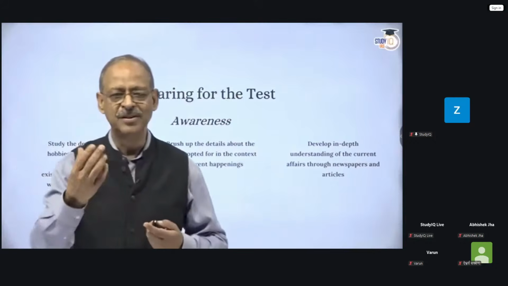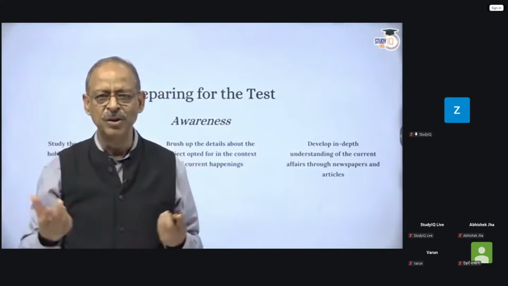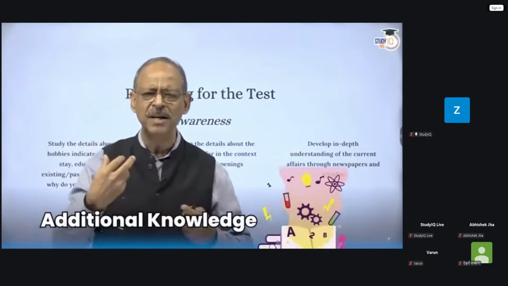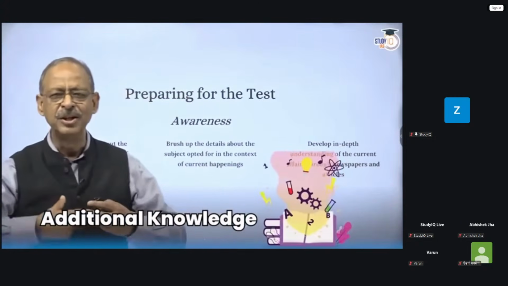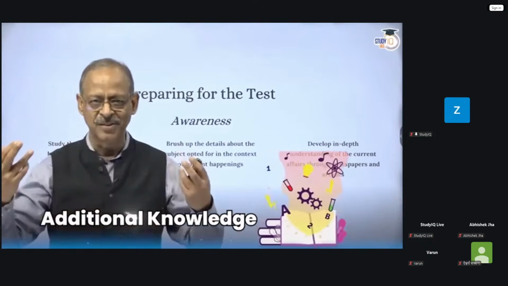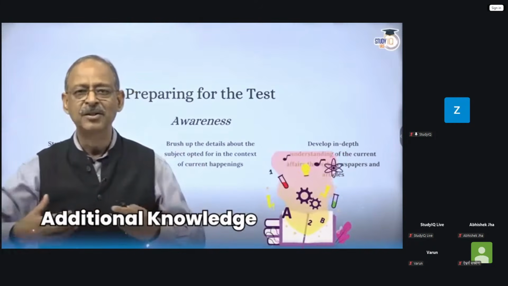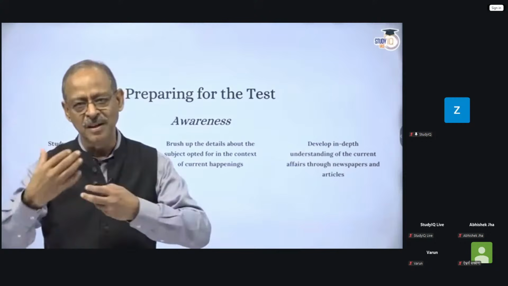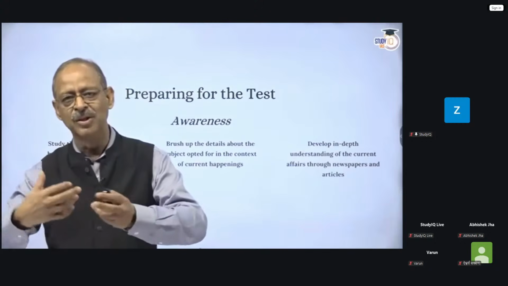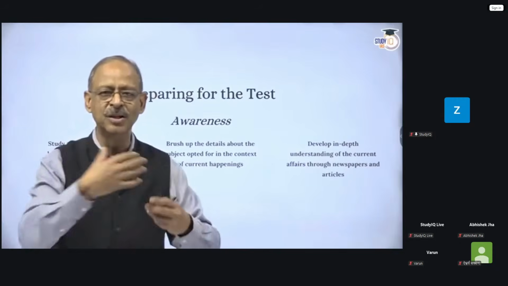So if you, as I said, reading or music, if you give music as a hobby, then you should know something about the music. You may not have a detailed understanding of various ragas. You don't have to have that, but you should know the difference between, say, northern classical music or Carnatic music or Western music.